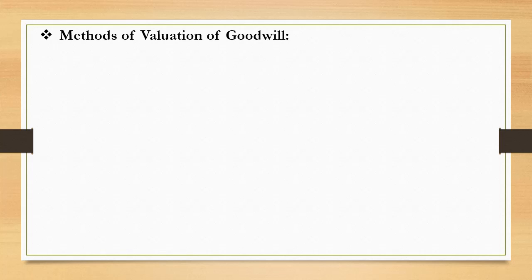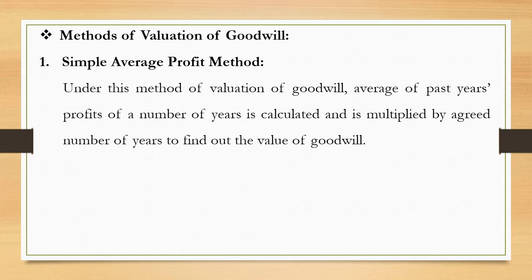Let us now go through the methods of valuation of goodwill. Goodwill is an intangible asset and is subject to constant change, so it is very difficult to value goodwill precisely. Let us see the methods. We have simple average profit method. Under this method of valuation of goodwill, average of past year's profit of a number of years is calculated and is multiplied by agreed number of years to find out the value of goodwill.